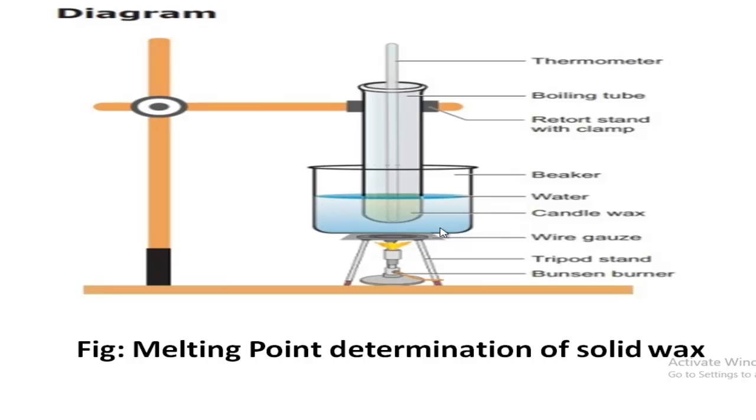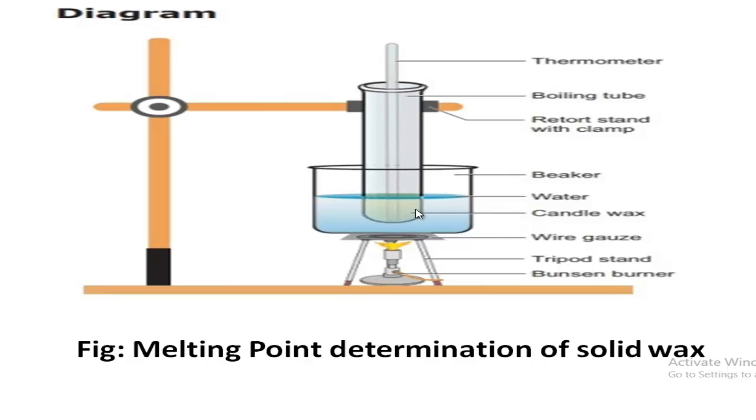For this you have to use a beaker, and inside the beaker you have to take some water, and then you have to heat the beaker, and you have to take your sample of candle wax, solid wax, inside this test tube. Then when you apply heat to the beaker, after some time you will see the solid wax is melted, and the thermometer gives you the reading.